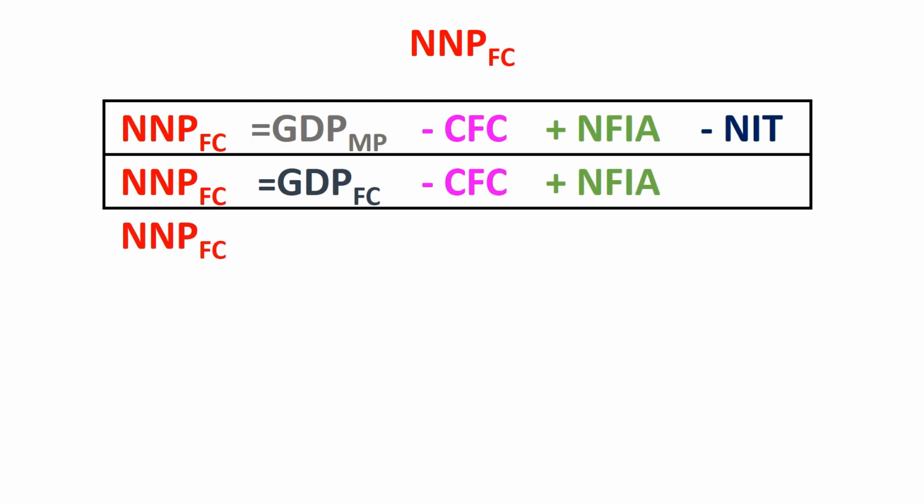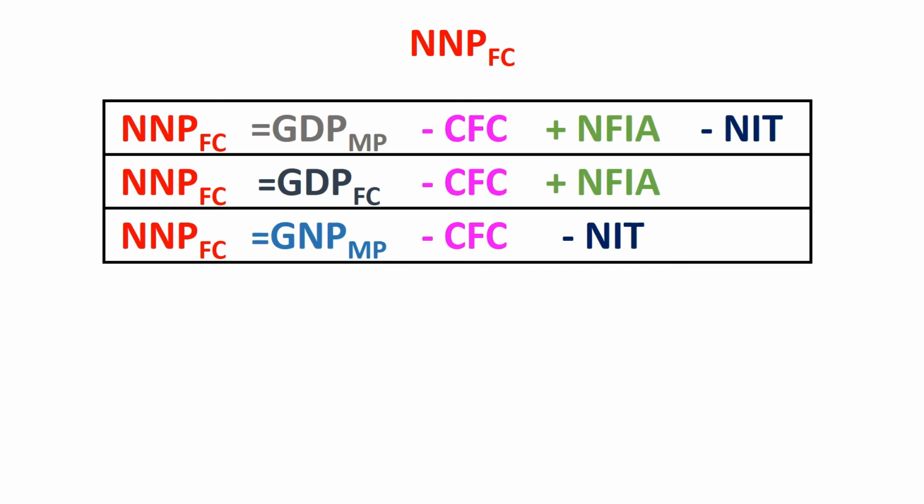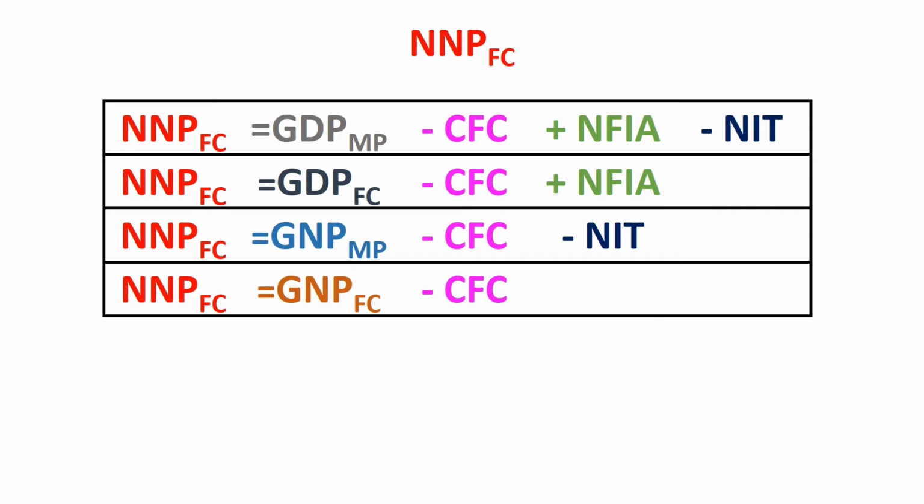Write NNP at factor cost equal to GNP at market price minus CFC to convert gross into net minus NIT to convert market price into factor cost. In the next situation, GNP at factor cost is given. Write NNP at factor cost equal to GNP at factor cost minus CFC to convert gross into net.